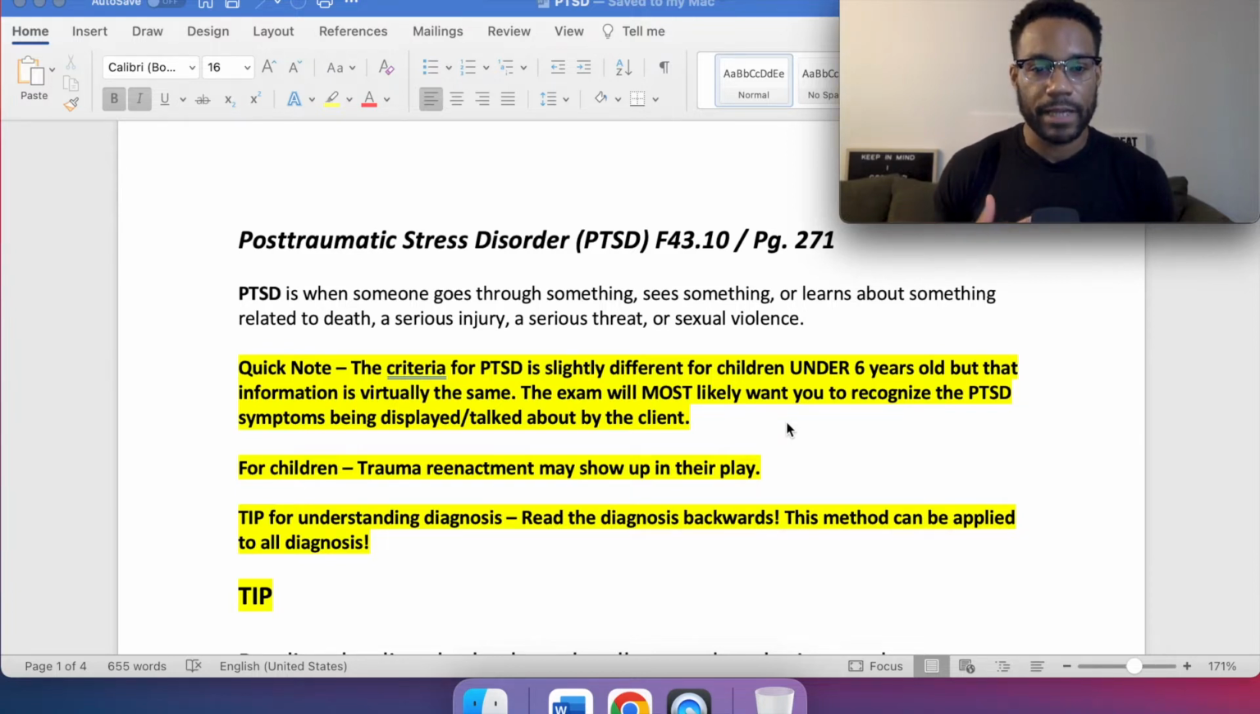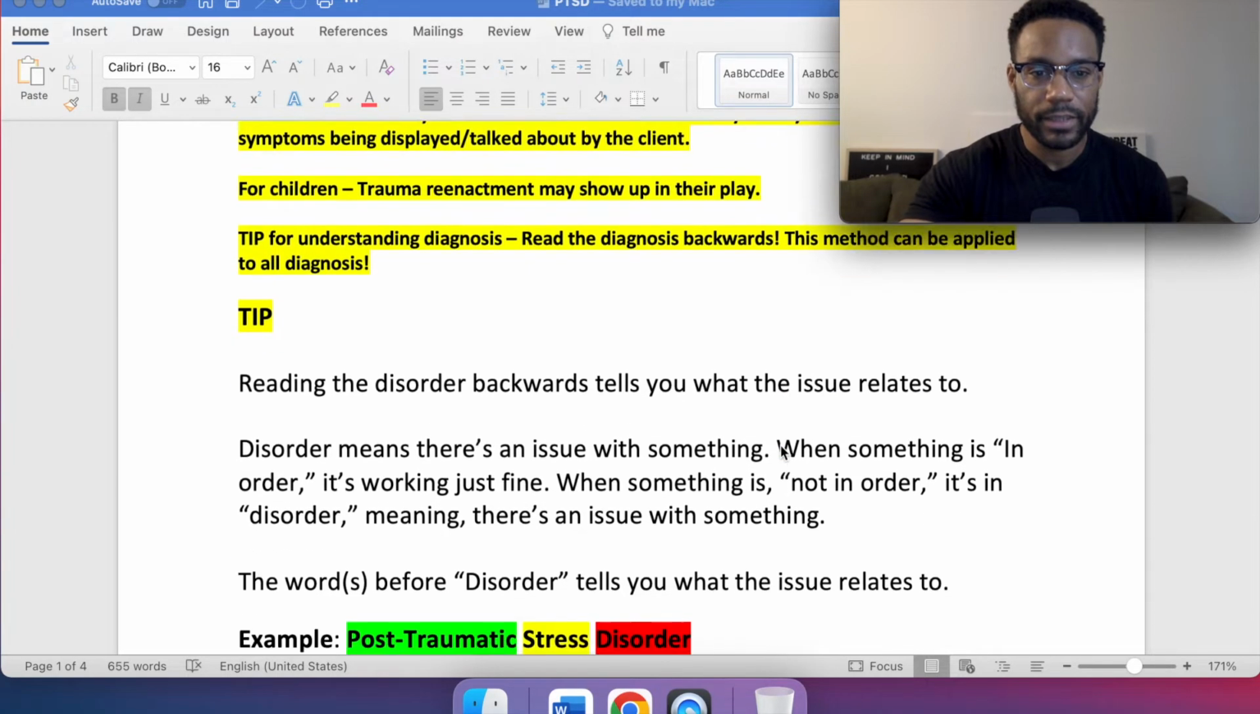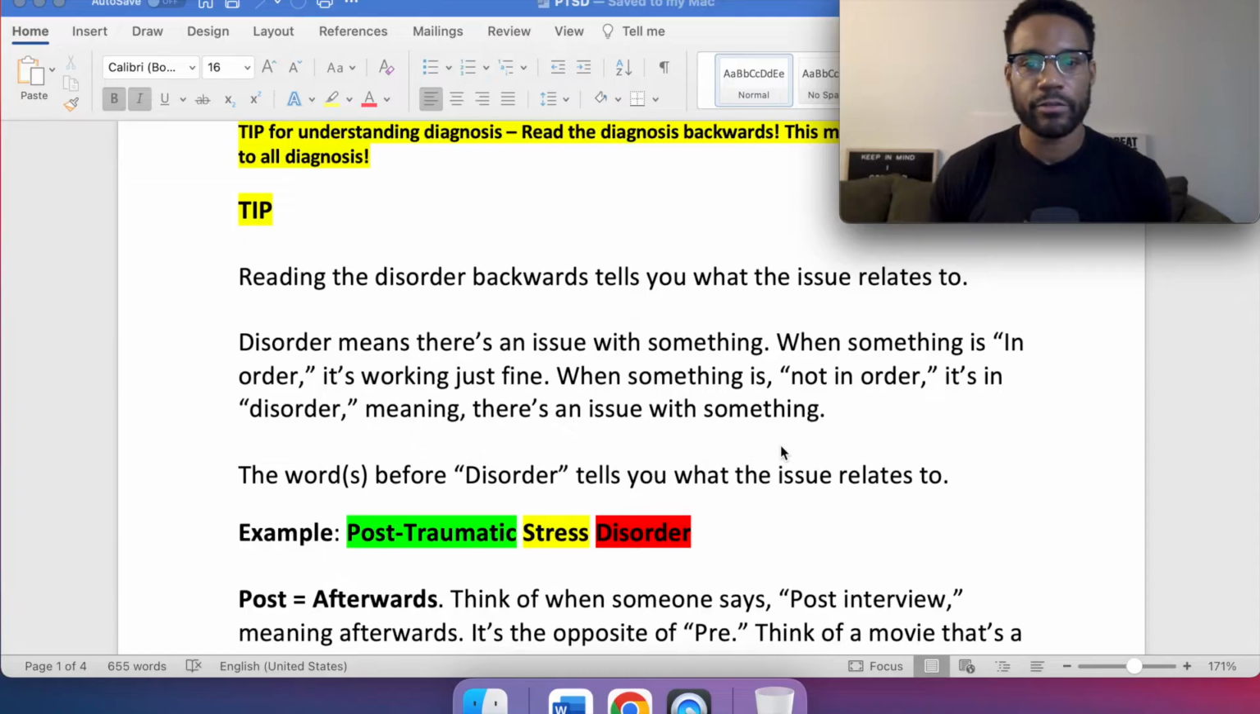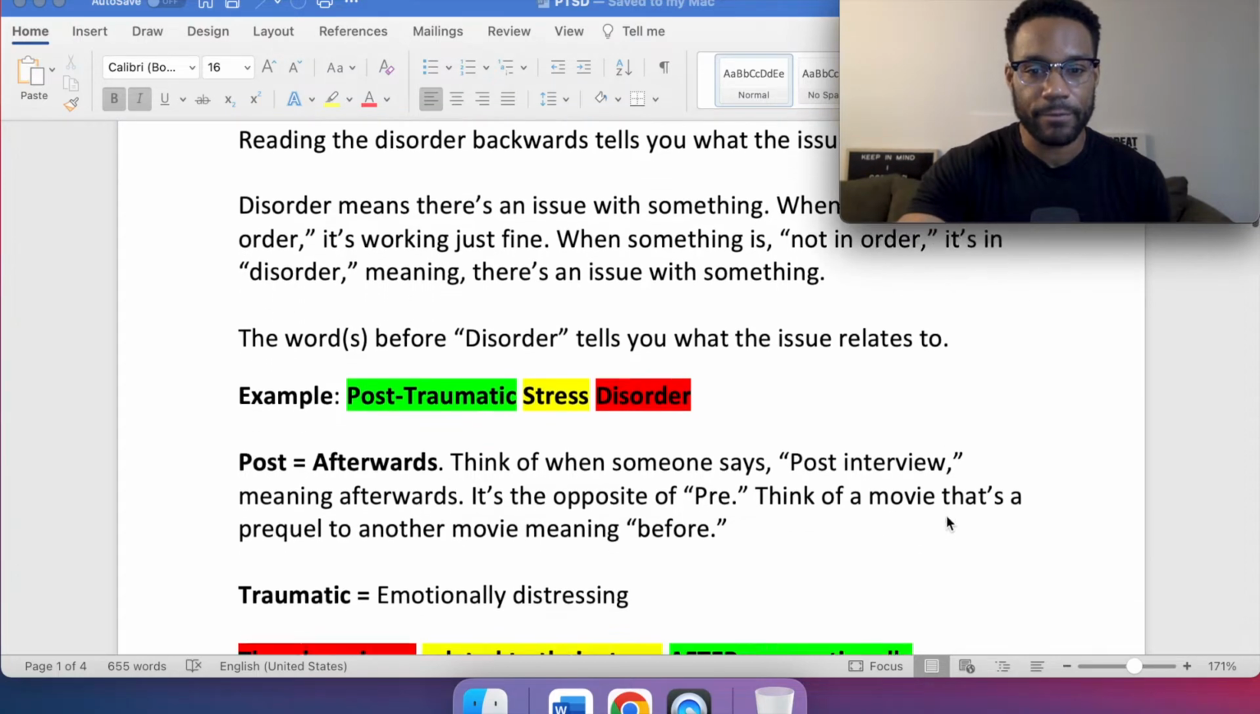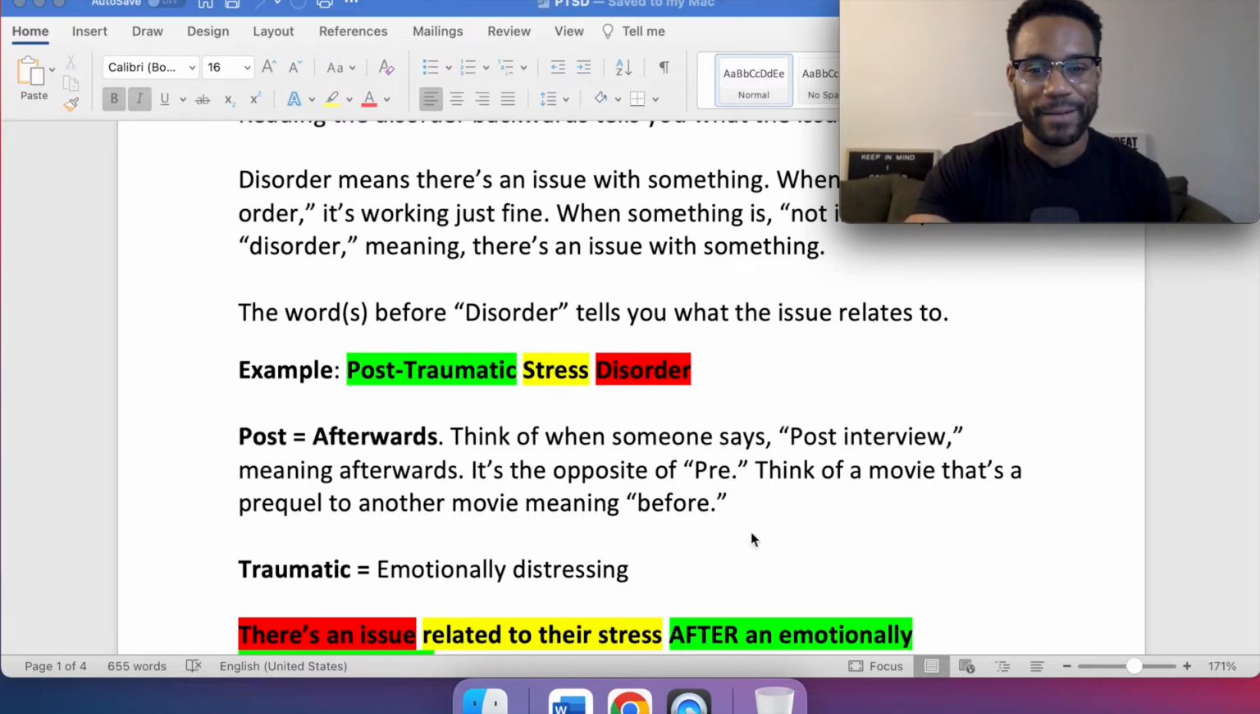This method can be applied to all diagnoses, and I'm going to show you exactly what we mean with that. So reading the disorder backwards tells you what the issue relates to. Disorder means that there's an issue with something. When something is in order, it's working just fine. When something is not in order, it's in disorder, meaning there's an issue with something. The words before disorder tell you what the issue relates to. And I'm going to show you exactly what we mean in this example. And I even color coded it a bit to help us.